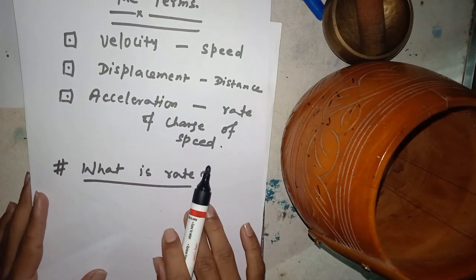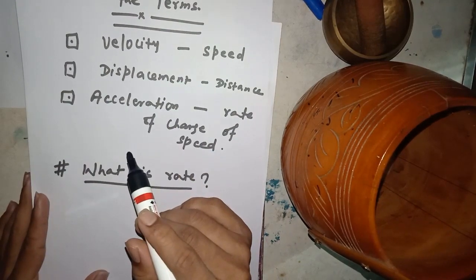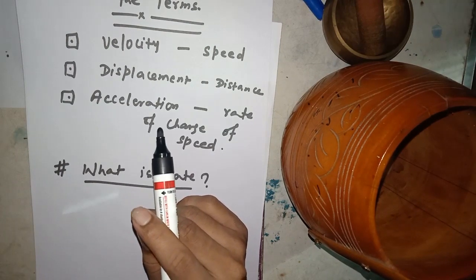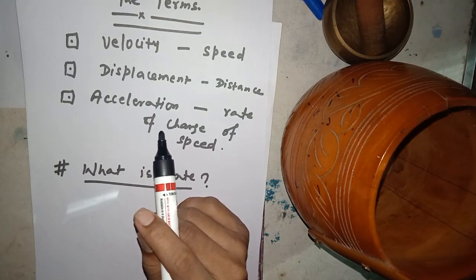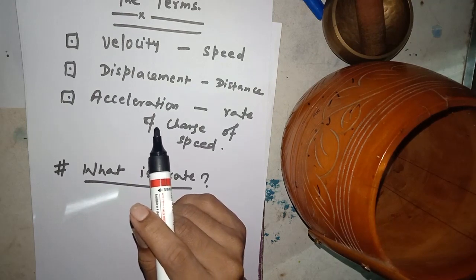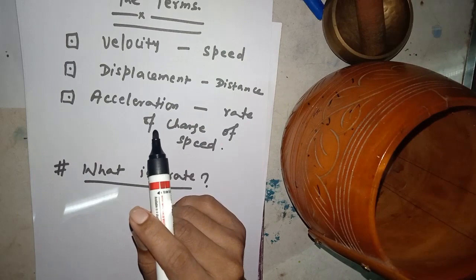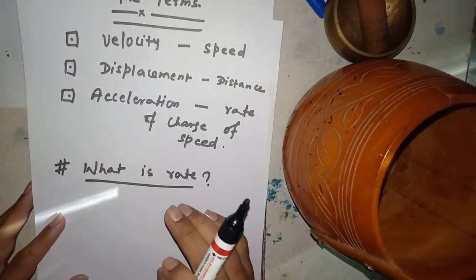And you have already got the mathematical expression from the definition: the expression of velocity is nothing but the change in displacement, final minus initial, divided by the total time taken, or time interval t2 minus t1. Have you got my point?